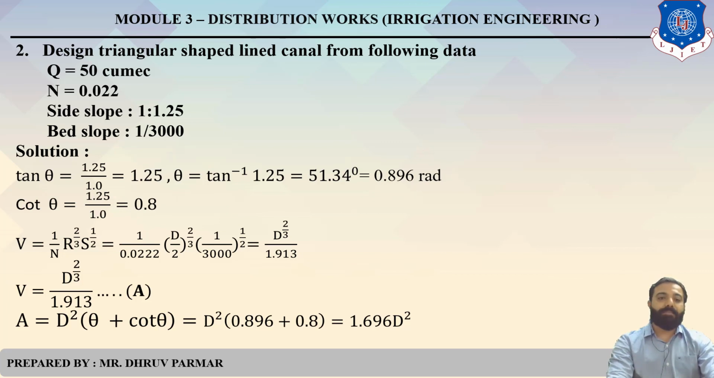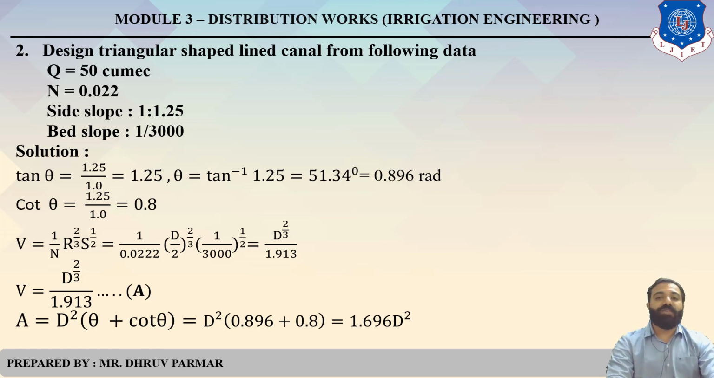Same, put in these equations in Manning: 1 upon n, R raised to 2 by 3, S raised to 1 by 2. As per triangular sections, R equals D by 2. So D by 2 raised to 2 by 3, S which is given 1 upon 3000, raised to 1 by 2. Make it simple: V equals D raised to 2 by 3, 1 upon 1.913. So that is called equation A.